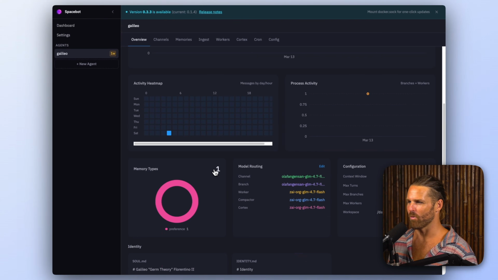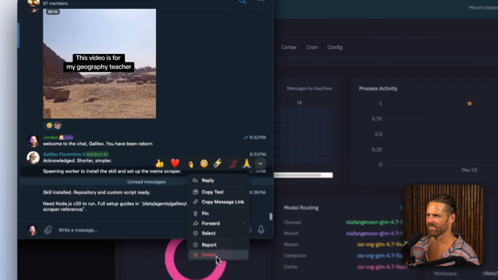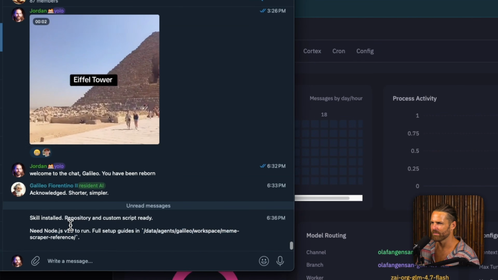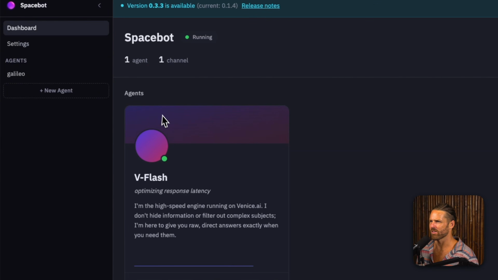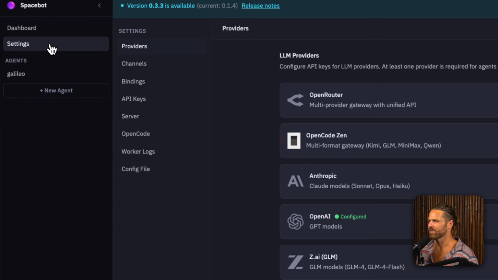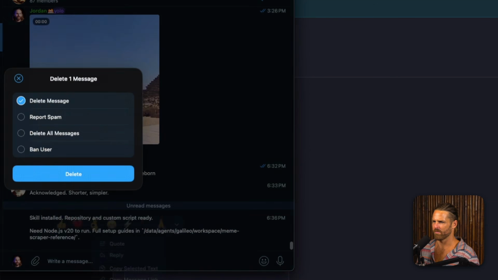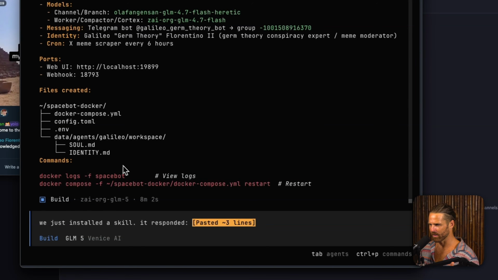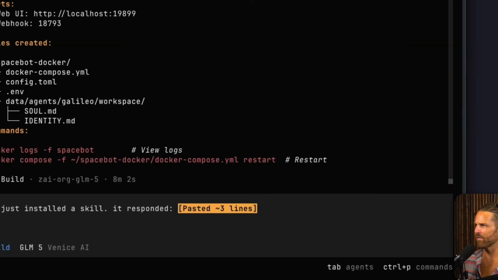I do wonder how well that worker bot is doing because it's open source. All right, so I keep deleting the message so the people in the chat don't see it. Need that full set of guides there. Okay, I'm curious. Can I actually chat with it in here instead? Don't think I can. You know what? I'm going to actually copy that. I'm going to come back here. I'm going to say, we just installed a skill. It responded. And I'm going to paste that line it gave me, which has the Node.js version 20 line. And I'm also going to give it the Apify key.